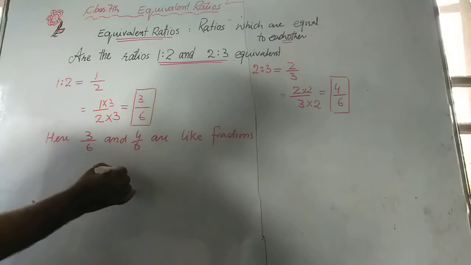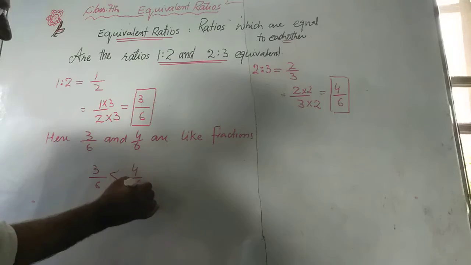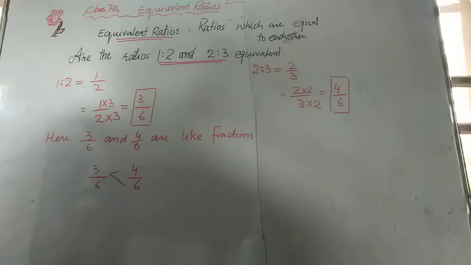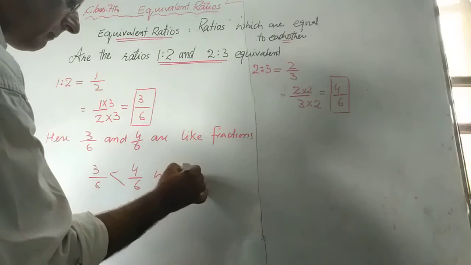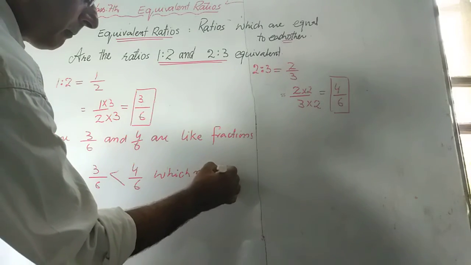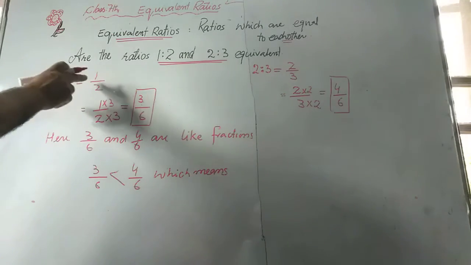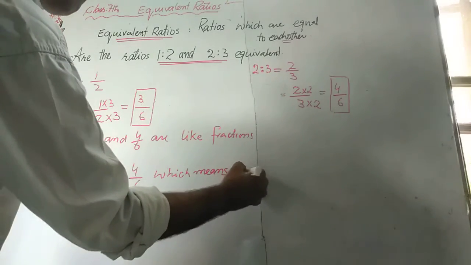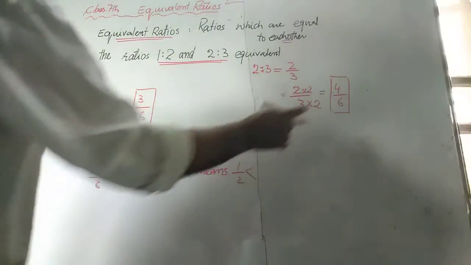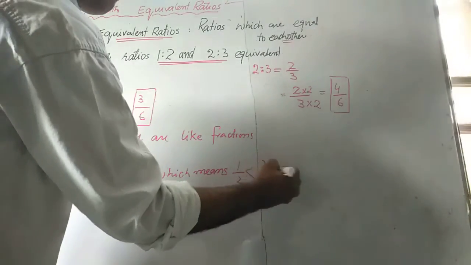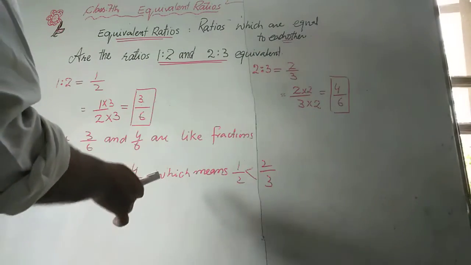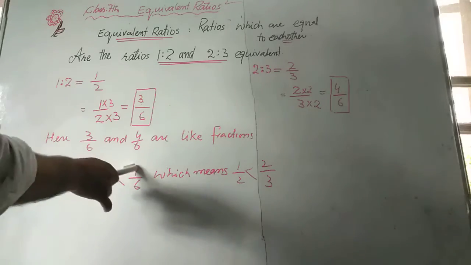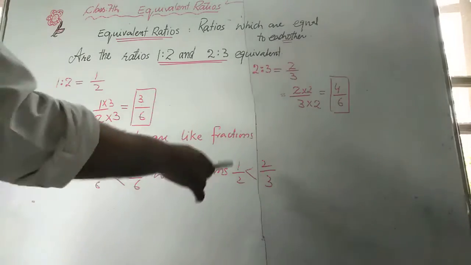3/6 is less than 4/6, which means 1/2 is less than 2/3. That is, two like fractions 3/6 and 4/6 are not equal.